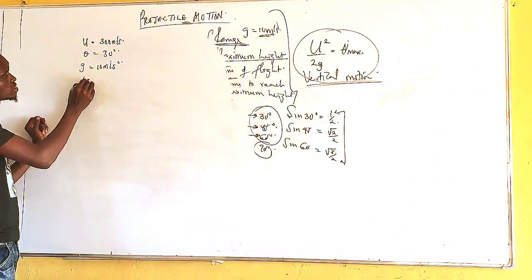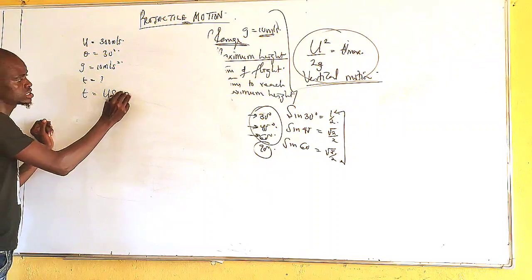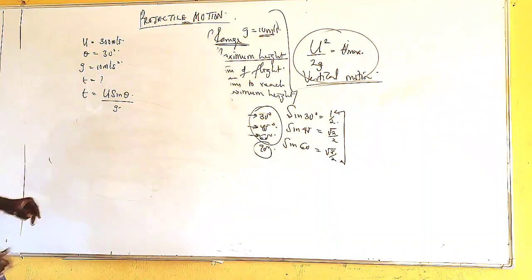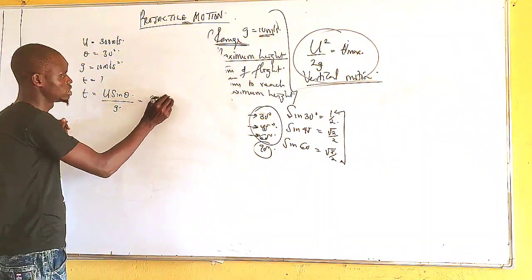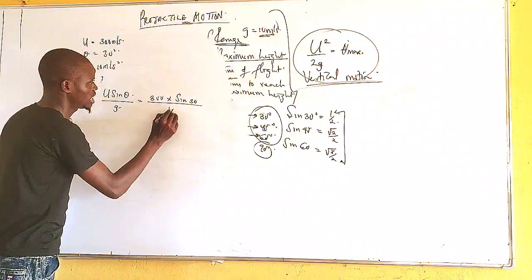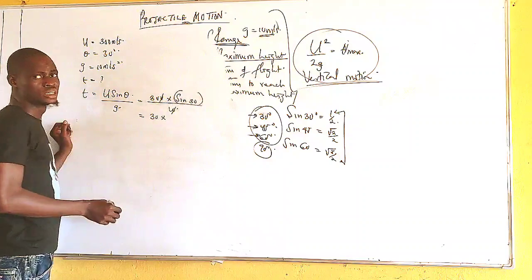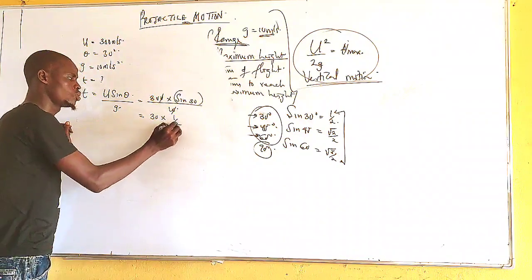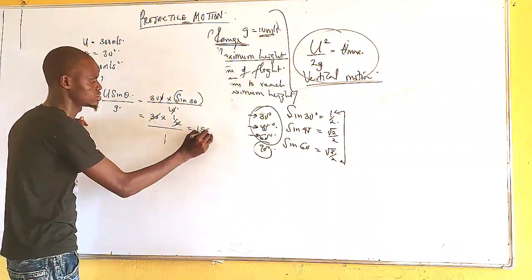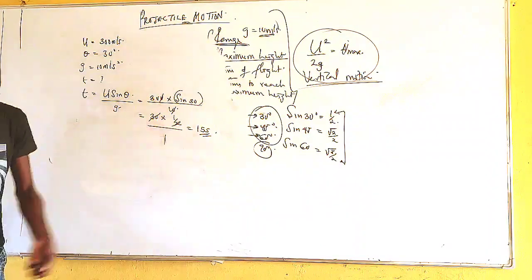How do we find the time to reach the maximum height? Let's take it as t. Don't forget that the time to reach the maximum height is given as u sine theta over g. Now you get something now? So this is the time to reach the maximum height. So from here, what's my u? My u is 300 multiplied by sine of my angle theta, 30 degrees, all over 10. I think I can easily say this cancels this. I'll be having 30 multiplied by sine theta. Sine 30 is equal to 1 over 2. So the 2 cancels this. I'll be left with what? 15 seconds. All together. So the time for the body to reach the maximum height is 15 seconds.